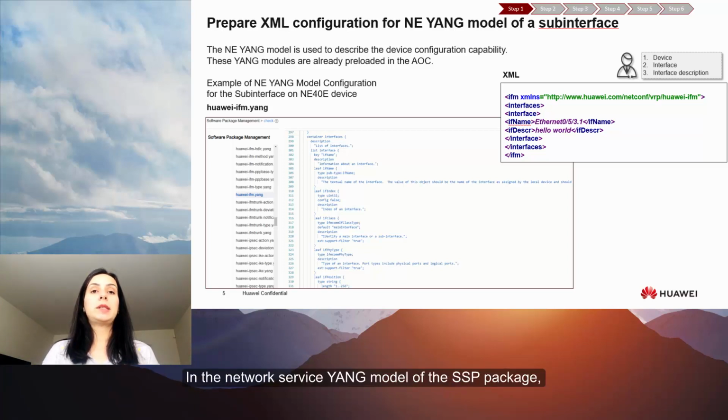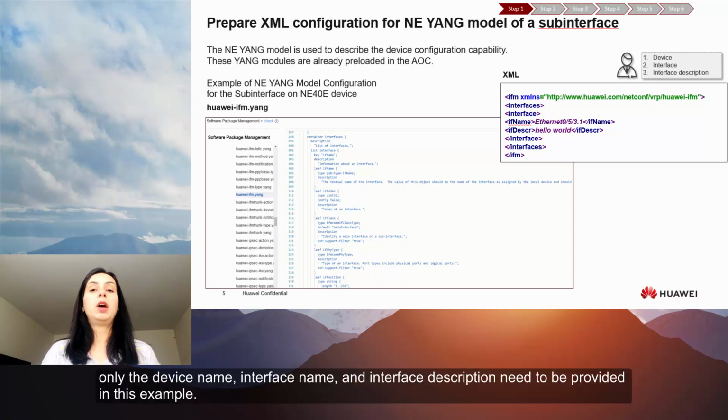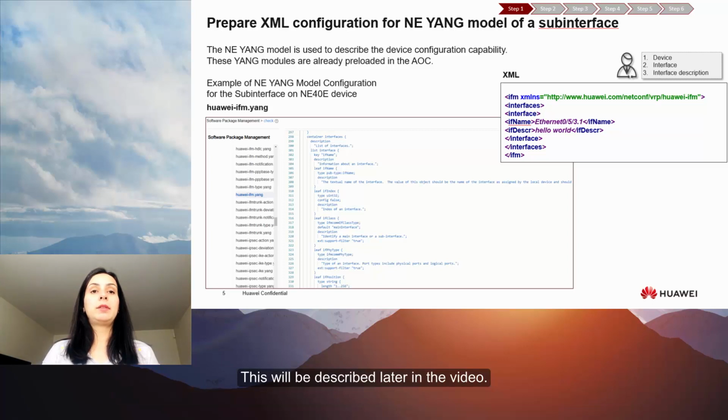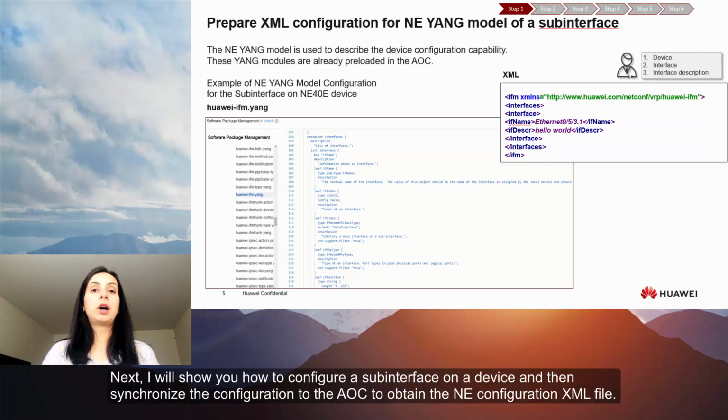In the network service YANG model of the SSP package, only the device name, interface name, and interface description need to be provided in this example. This will be described later in the video. There is no parameter that needs to be fixed in the NE template. The mapping logic is simple and will be described later. Next, I will show you how to configure a subinterface on a device and then synchronize the configuration to the AOC to obtain the NE configuration XML file.